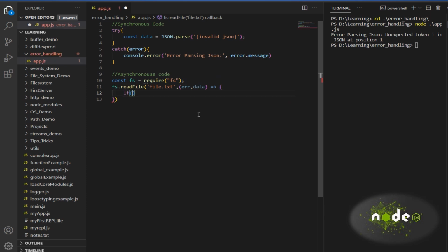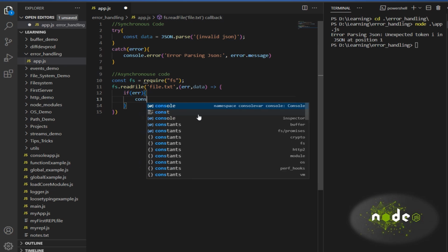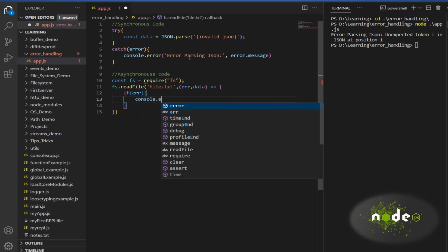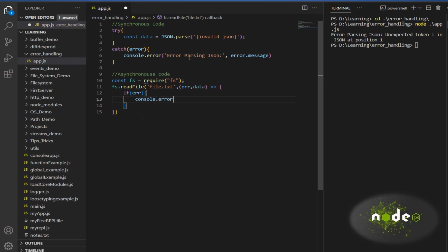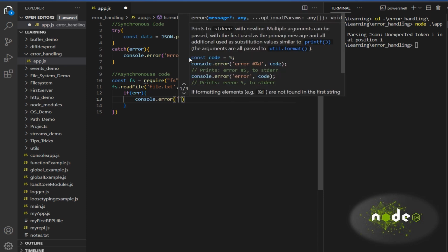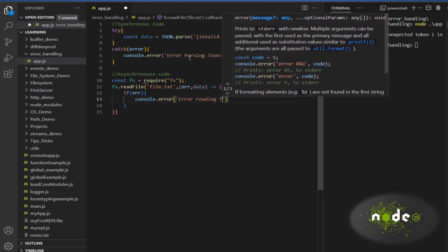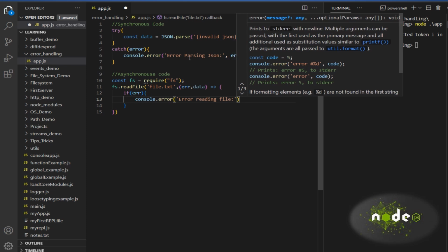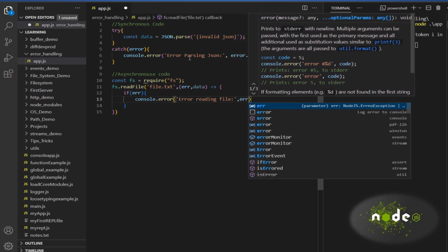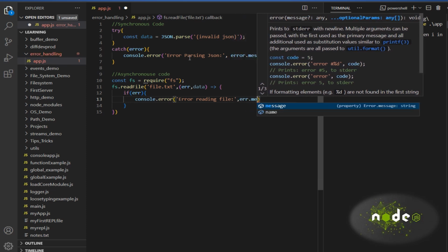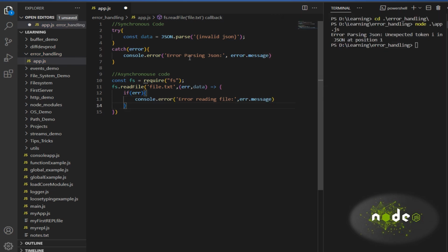So for error, we'll say if error, console.error "Error reading file", and then we will print what that error is, error.message. This is how we write it.